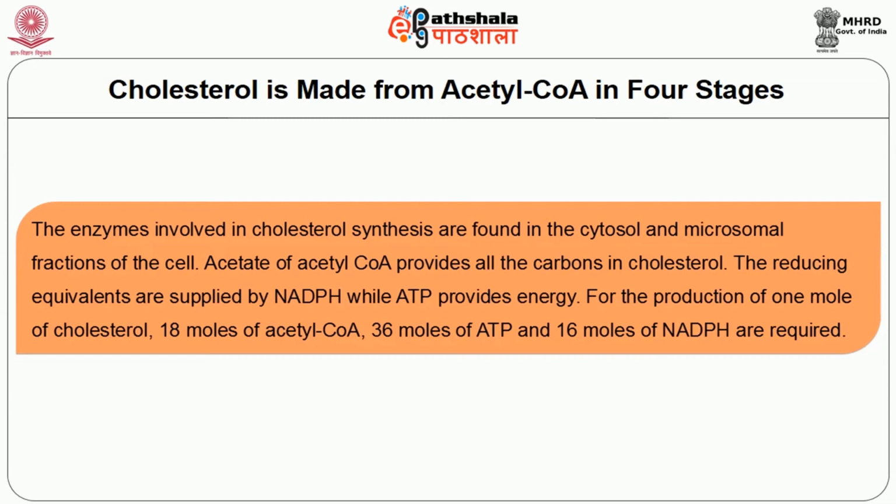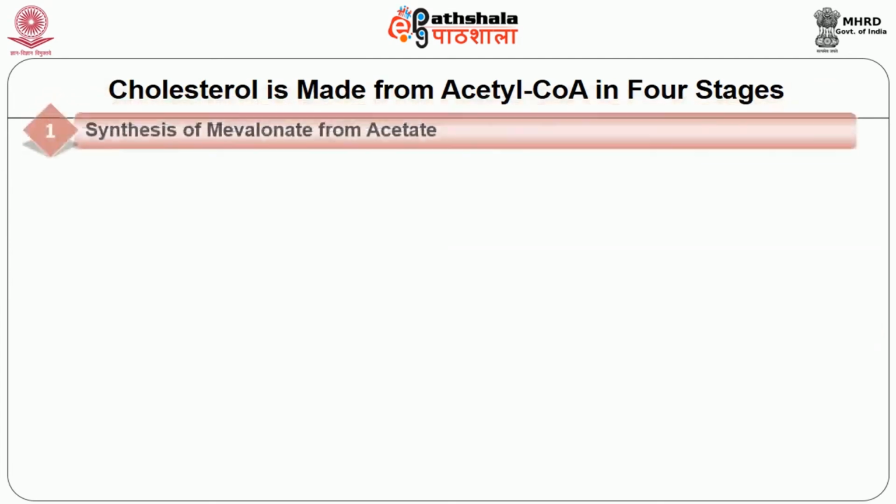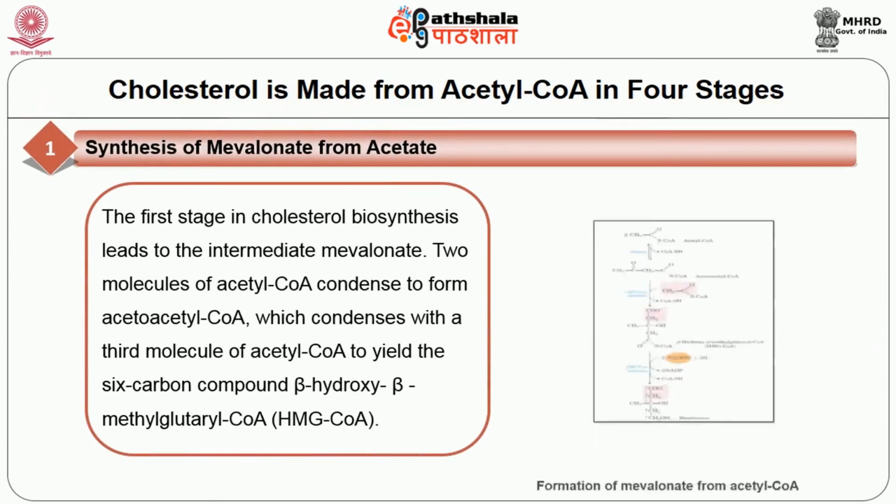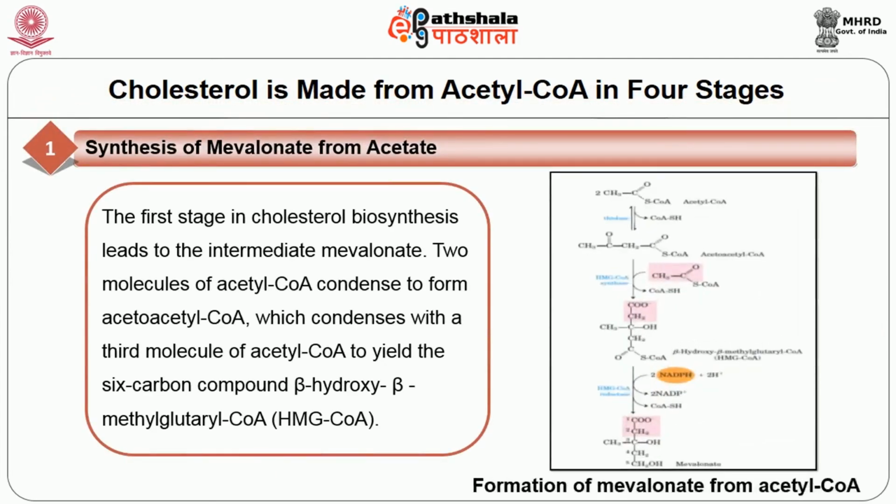The reducing equivalents are supplied by NADPH while ATP provides energy. For the production of 1 molecule of cholesterol, 8 moles of acetyl-CoA, 36 moles of ATP and 16 moles of NADPH are required. The first stage is synthesis of mevalonate from acetate. The first stage in cholesterol biosynthesis leads to the intermediate mevalonate.